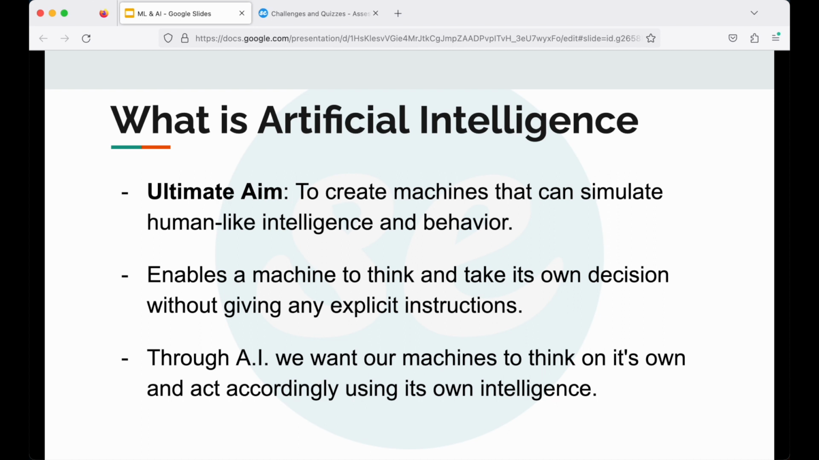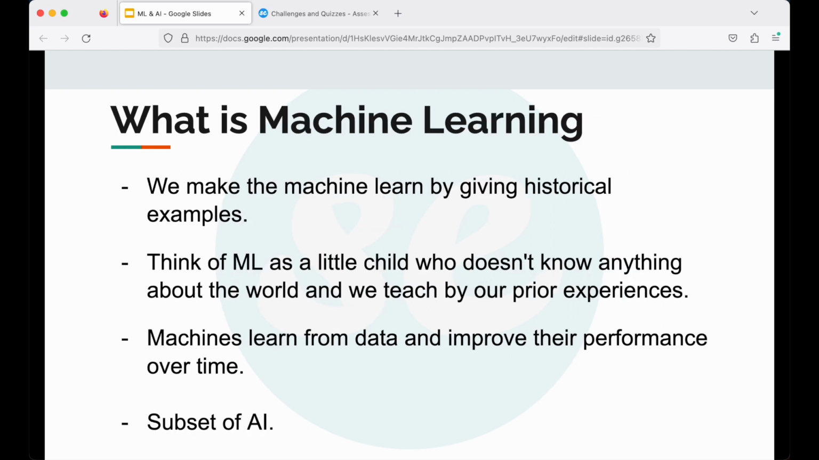So, here comes machine learning. Now, let's talk about machine learning. What is machine learning? It's like a brain within AI. In machine learning, we make the machine learn by giving historical examples. We give millions or billions of historic examples so that it can learn from those examples and try to act accordingly when we give it any situation.